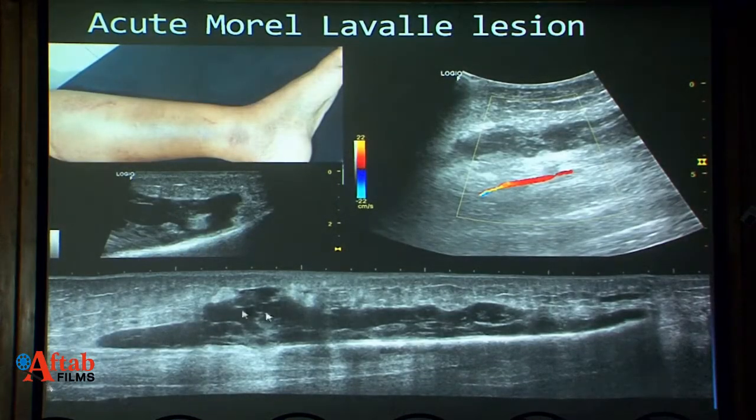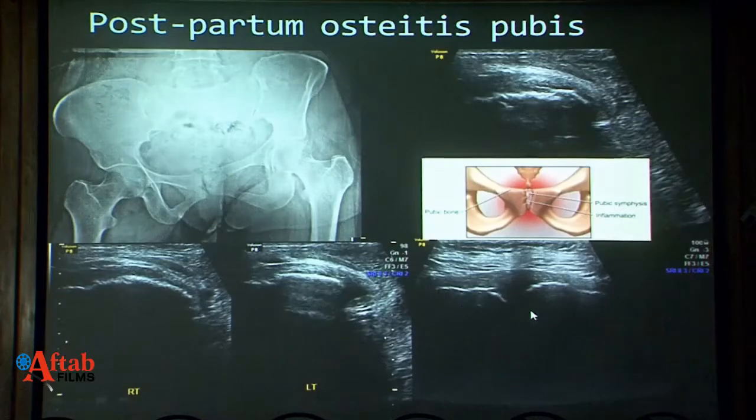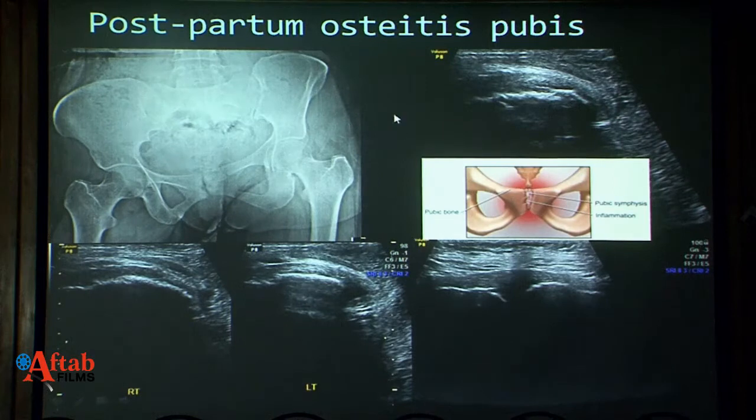It's a panoramic view involving the entire length of the leg, a large Morel-Lavallée lesion. This lady had been referred for abdominal ultrasound and she had suprapubic pain. On asking the history, she had delivered a baby, and we can see that there is cortical irregularity at the symphysis pubis and there was probe tenderness. We did the X-rays for confirmation later.